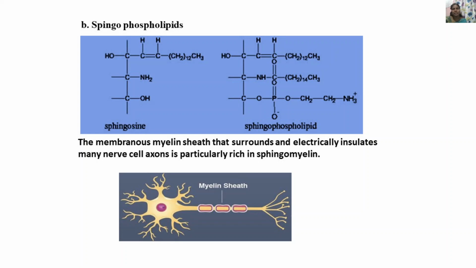In sphingophospholipids, instead of glycerol, sphingosine is present. This is the structure of sphingosine. Here the second carbon is attached with the fatty acid and the third carbon with a phosphate moiety and an ethanolamine moiety. This is a sphingophospholipid. These sphingolipids are the major constituents in the membranous myelin sheath that surrounds the nerve fibril and electrically insulates many nerve cells. The axon is particularly rich in sphingomyelin.